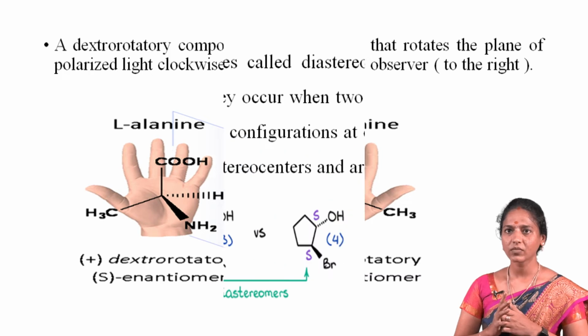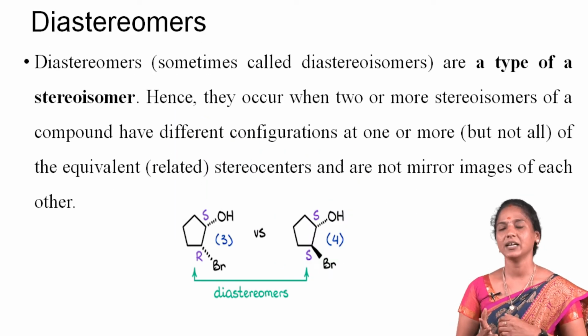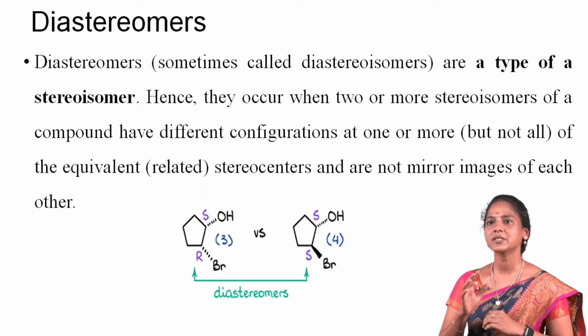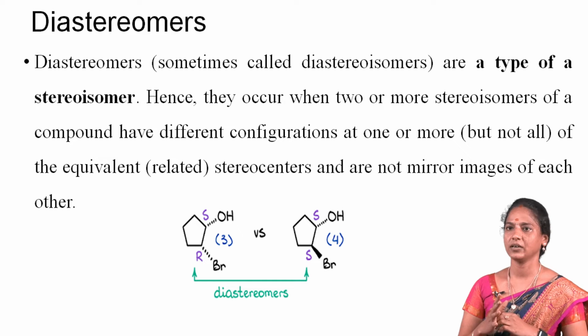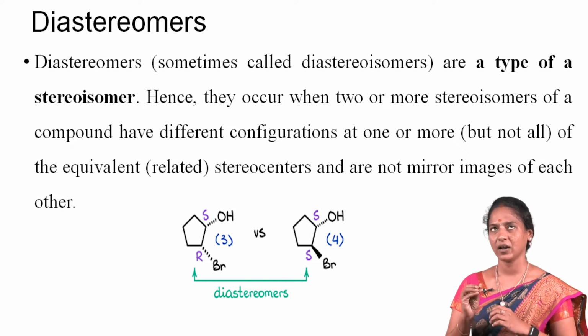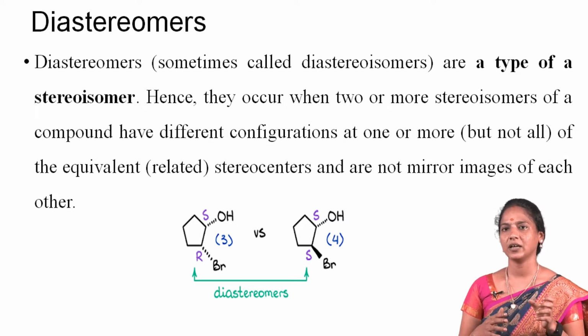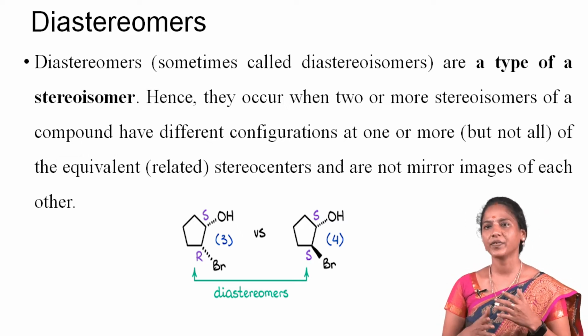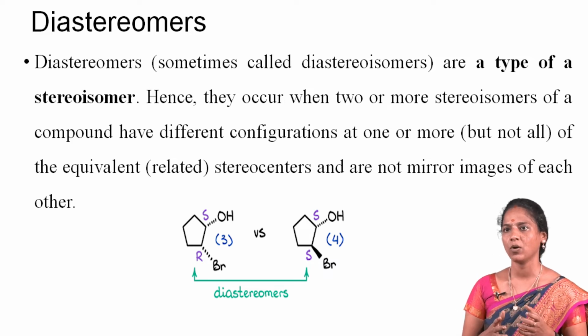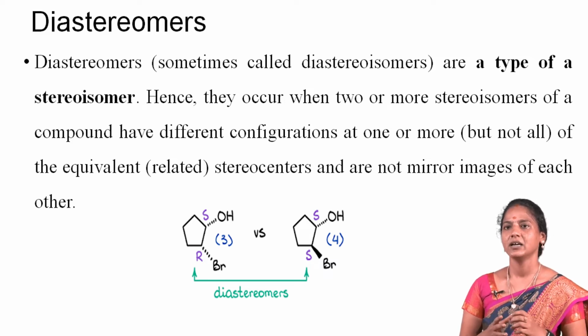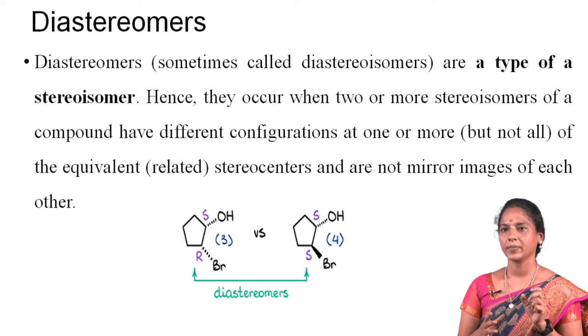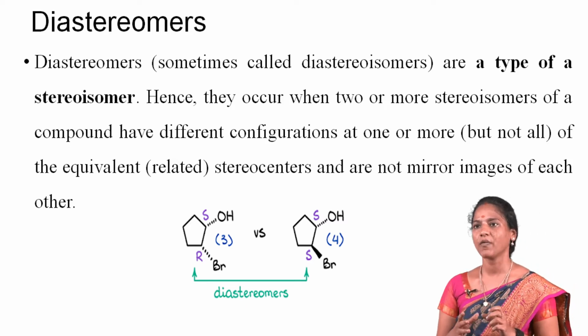Next one, diastereomers. What are diastereomers? Diastereoisomerism is a type of stereoisomerism. They occur when two or more stereoisomers of a compound have different configurations at one or more, but not all, of the equivalent stereocenters, and are not mirror images of each other.